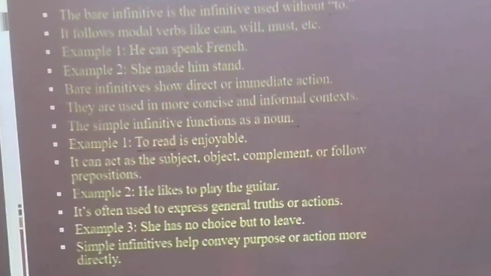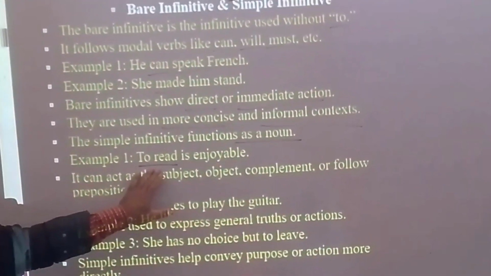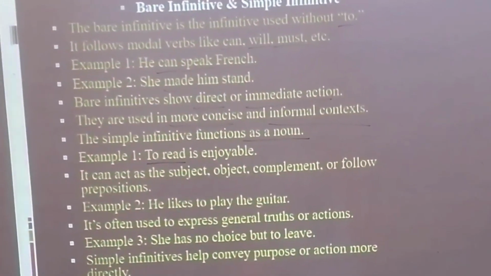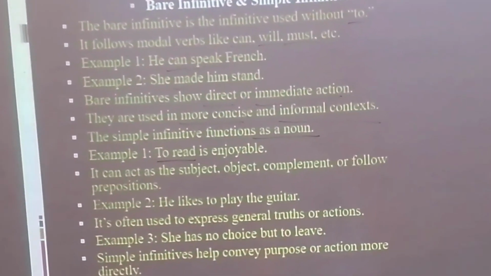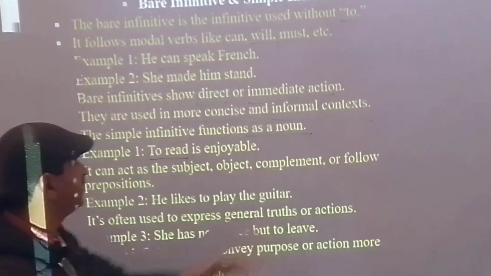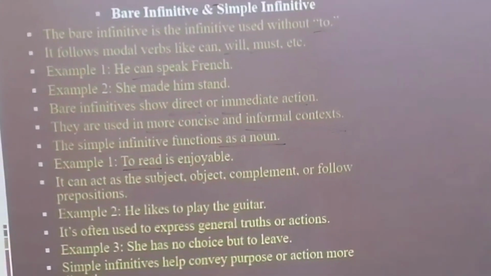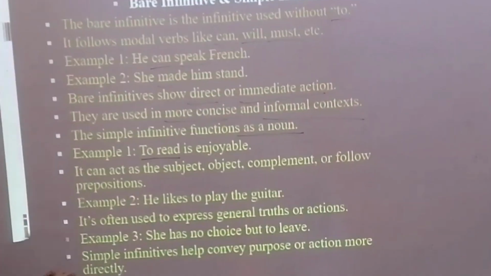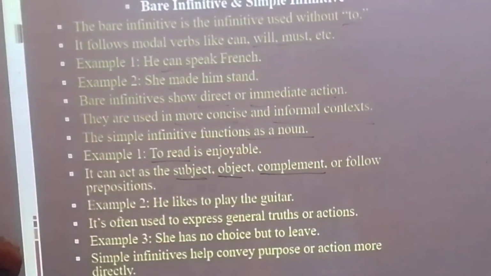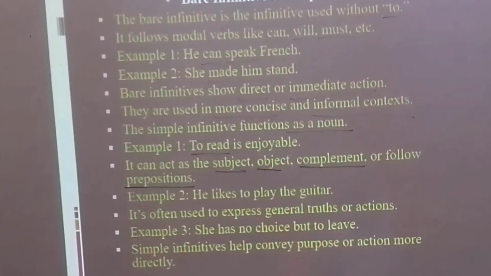Noun functions like a subject or object. So it is functioning like a subject. Clear? So simple infinitives, they function as a noun. It can act as the subject, object, complement or follow a preposition. So there are many functions of the simple infinitives: subject, object, complement or follow prepositions. There may be prepositions before.